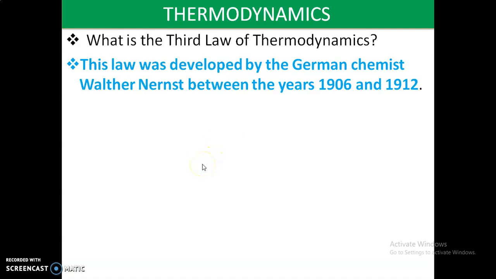The third law of thermodynamics states that the entropy of a perfect crystal at a temperature of 0 Kelvin is equal to 0.